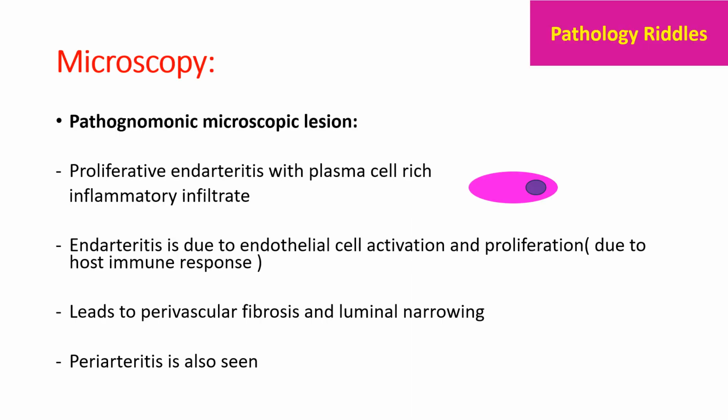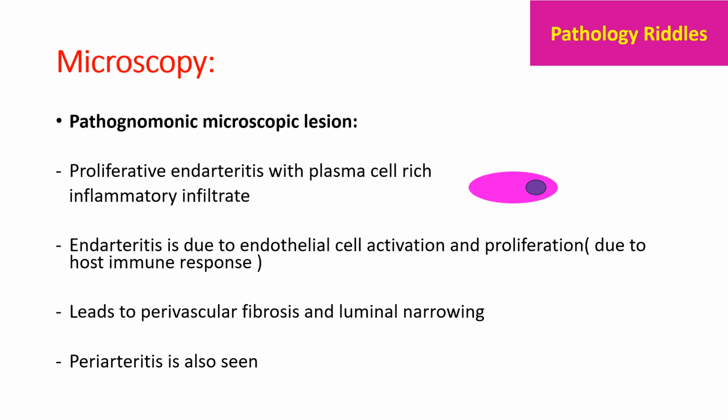So in syphilis, the pathognomonic microscopic lesions are proliferative endarteritis with plasma cell rich inflammatory infiltrate. So basically, the inner lining of the vessel wall will be having inflammation, and it will be having this plasma cell rich inflammatory infiltrate. Now, endarteritis is due to endothelial cell activation and proliferation. It leads to perivascular fibrosis and luminal narrowing.